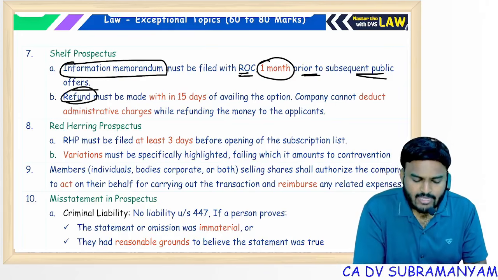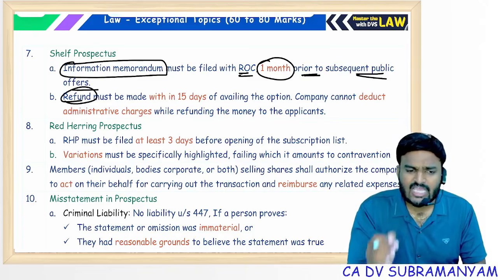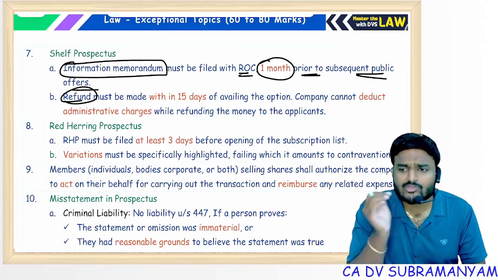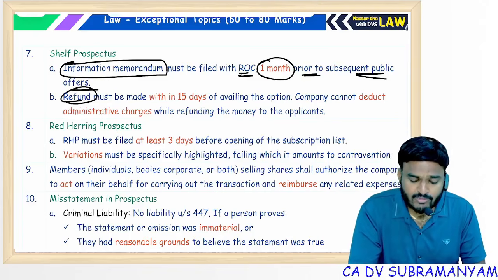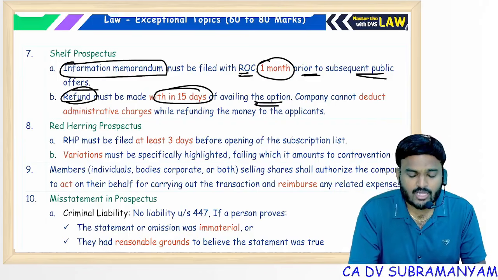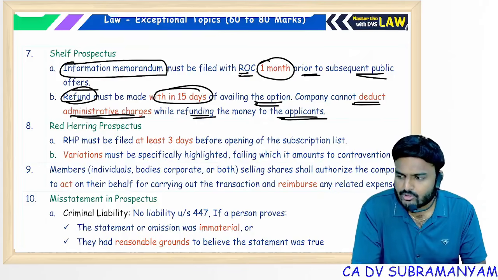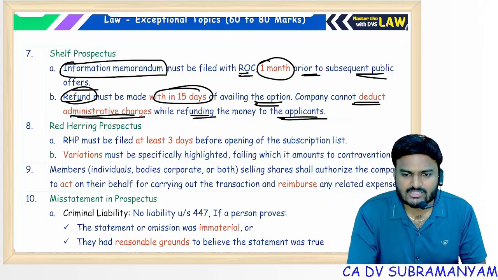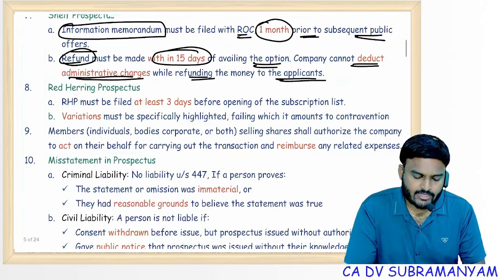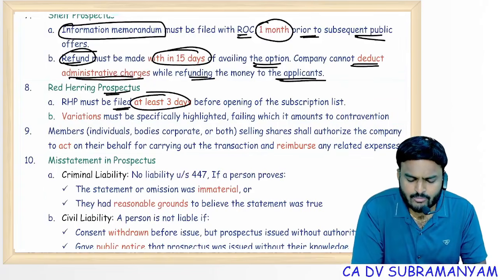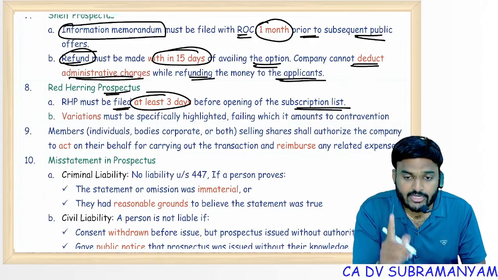And any applicant who deposited money in advance, if he decides to withdraw after going through information memorandum, refund should be made within 15 days of availing the option, and company is not eligible to deduct administrative charges while refunding the money to the applicants. No deduction, 100% refund. Red herring prospectus must be filed at least how many days before opening of subscription list? 3 days. Remember the time limit.